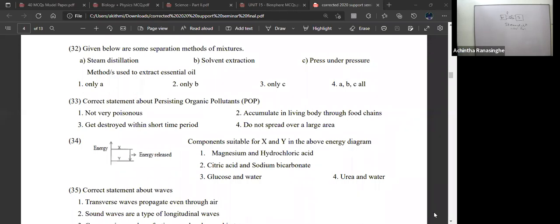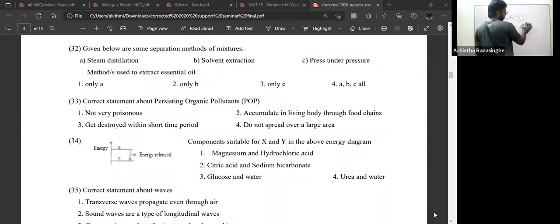So all three are correct. Pressing under pressure, yes. Under suitable pressure, they can be extracted. So steam distillation is correct, solvent extraction is correct, and pressing under pressure is also correct. A, B, C all correct.